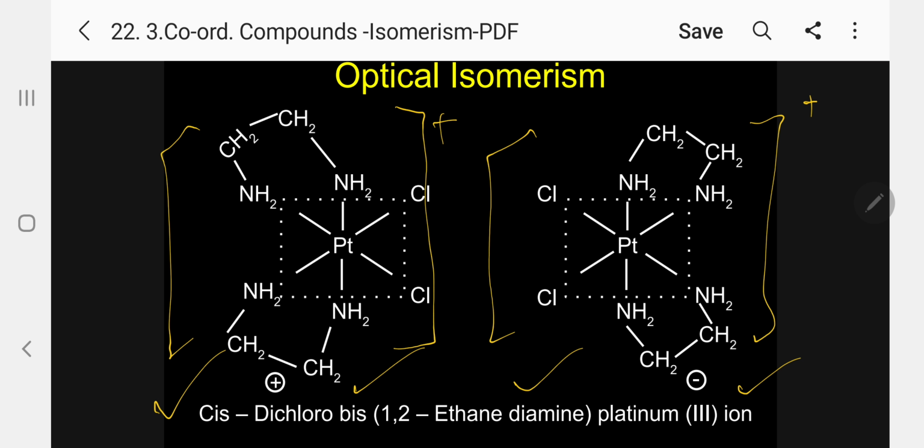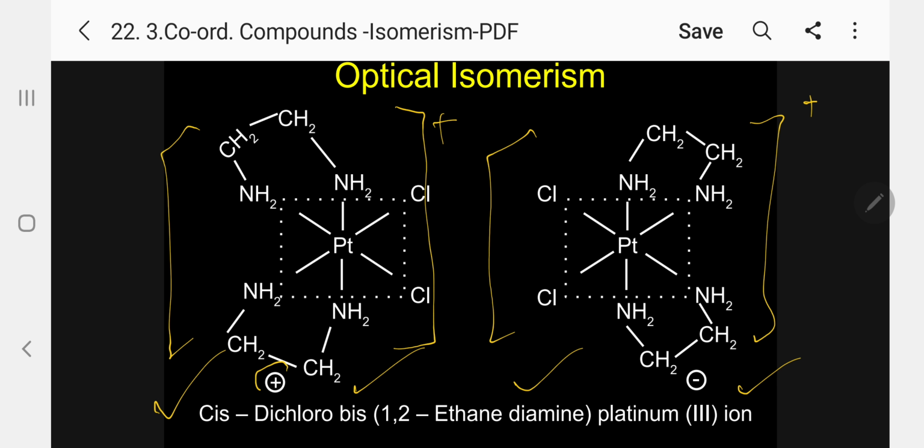What is optical isomerism? How can you define coordination optical isomerism? Coordination compounds having the same molecular formula but differences in optical activity are called optical isomers, and the phenomenon exhibited by these optical isomers is called optical isomerism.